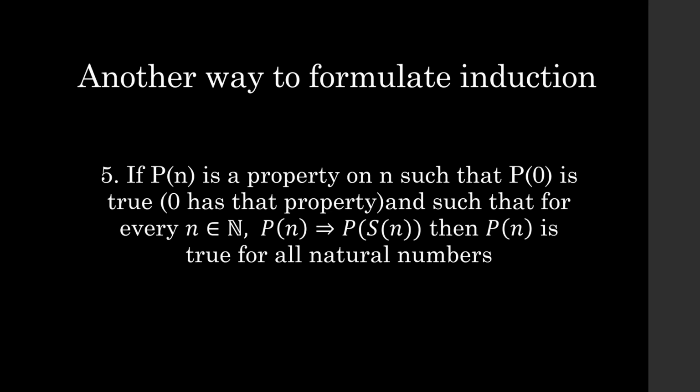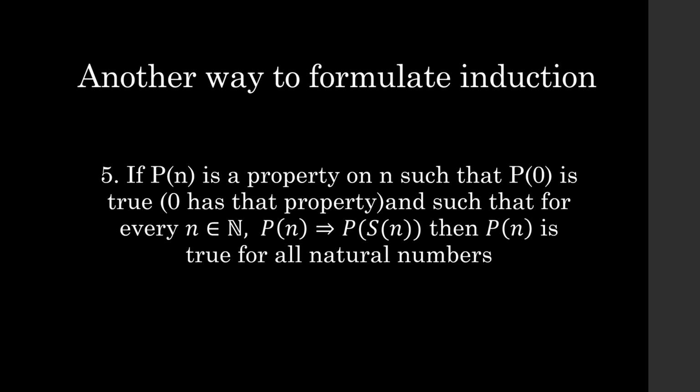Now, another way to formulate induction, which will be very useful later for proofs, is to write it this way: if P of n is a property on n, so that P of 0 is true, so that means the number 0 has that property, and such that for every n that is a natural number, P of n being true implies that P of s of n is true, then P of n is true for all natural numbers.